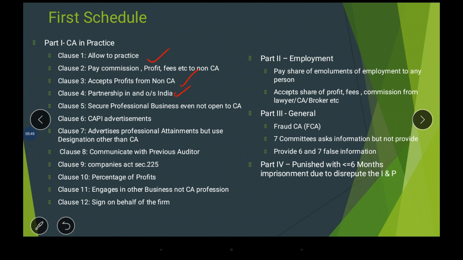In the meantime, he accepted the company's audit without knowing Companies Act Section 225. What does Companies Act 225 talk about? The ceiling on the number of audits, the ceiling limits. So without knowing that, he accepts the company audit.